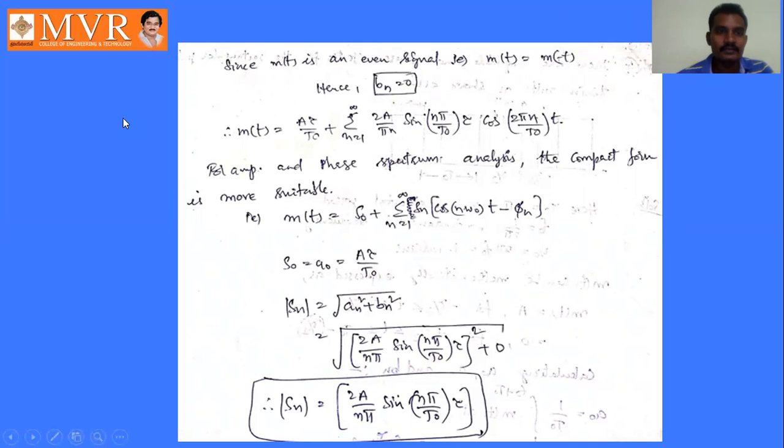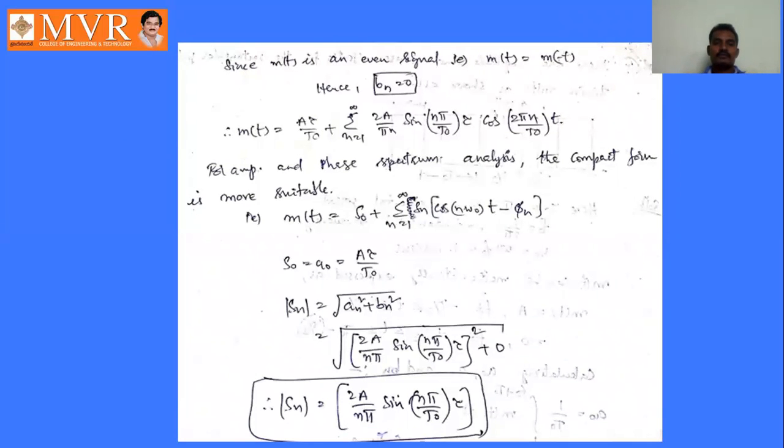So m of t becomes a naught value a tau by t naught plus sigma n equal 1 to infinity 2a by pi n into sin n pi by t naught into tau cos n omega naught t. Okay, this one. So for amplitude and phase spectrum analysis, we will take the compact form, that is the s naught sn form.